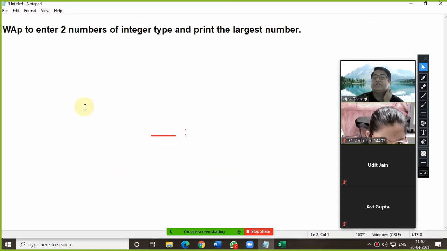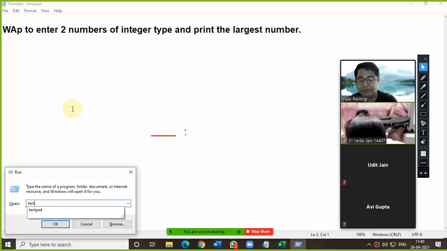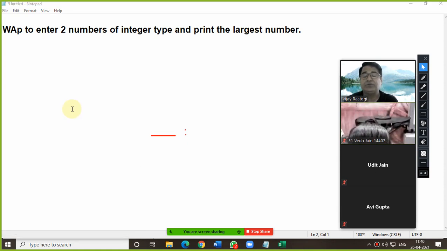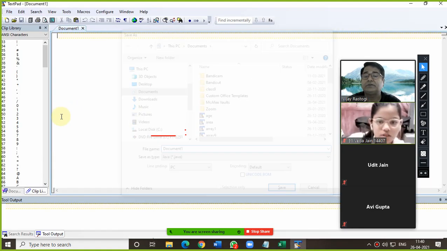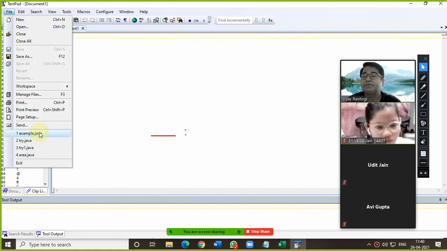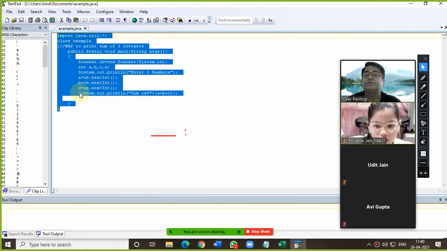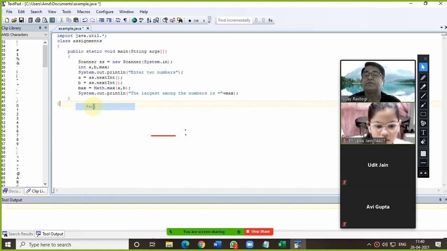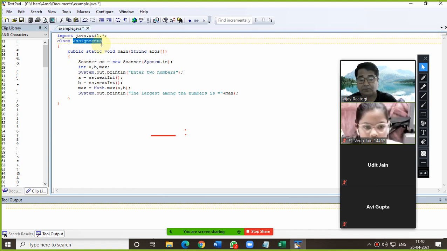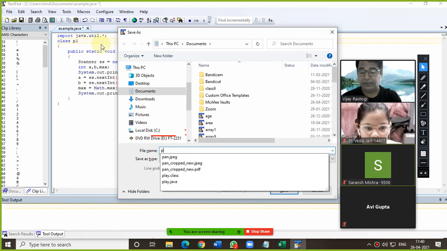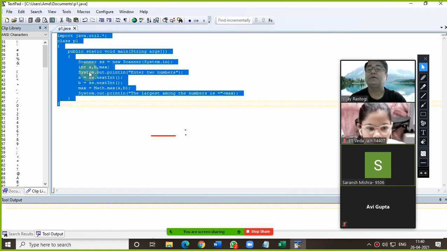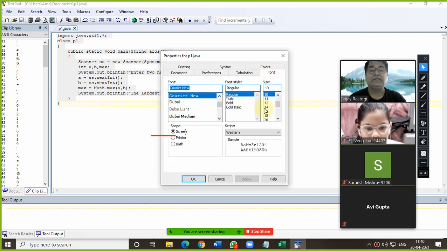So the question was, write a program to enter two numbers of integer type and print the largest number. Let me show you. Those who are having a problem can understand from here. Sir, done, but in the copy. No problem, beta. You can cross-check from here. I think it's visible on the screen.